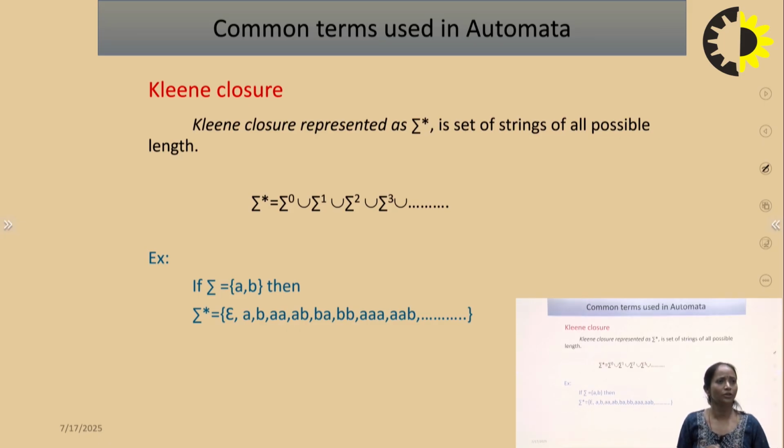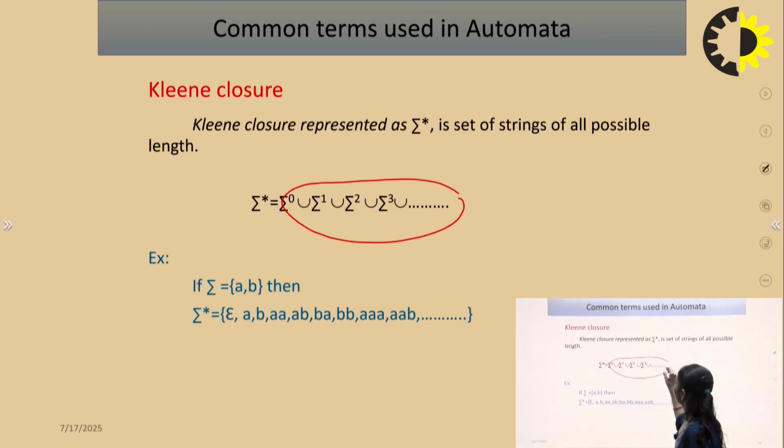Next is Kleene closure. Kleene closure is represented by sigma star, which is the set of strings of all possible lengths. Sigma star means strings of length 0, length 1, length 2, length 3, up to the maximum. If sigma is equal to {a,b}, then the combinations which belong to sigma star are either null or a or b or aa, ab, anything from a and b including epsilon.